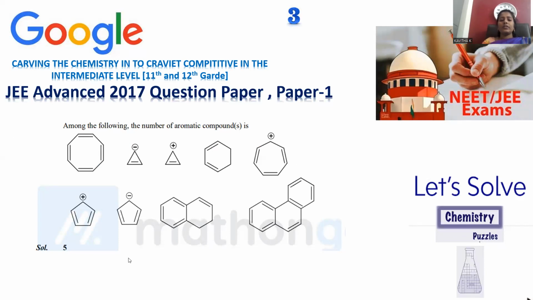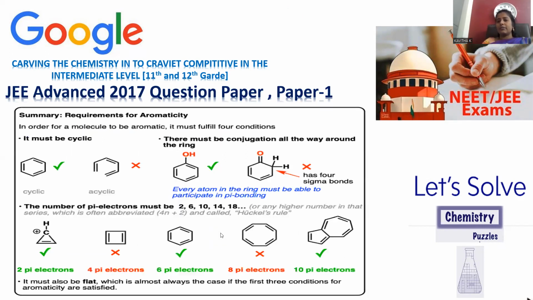Right. If you go with these many compounds in organic chemistry, how many are identified to be aromatic in nature? The expected answer is 5. Let's see how we can calculate. Before discussing aromatic compounds and counting the number of aromatics, first of all, we have to think about what conditions, what characteristics should be present in the compound in order to make it aromatic in nature, right?